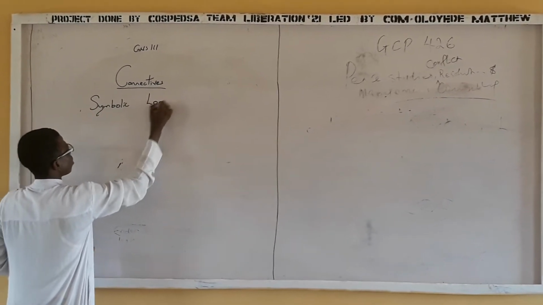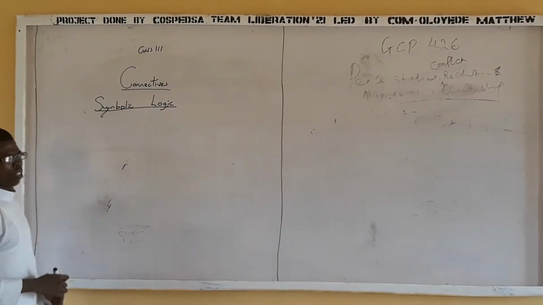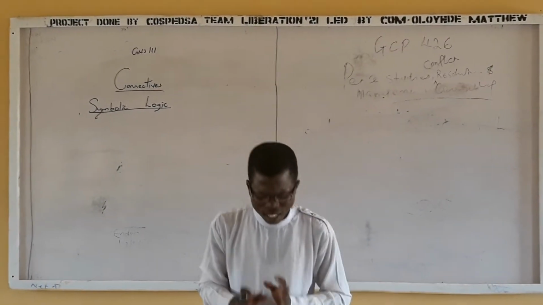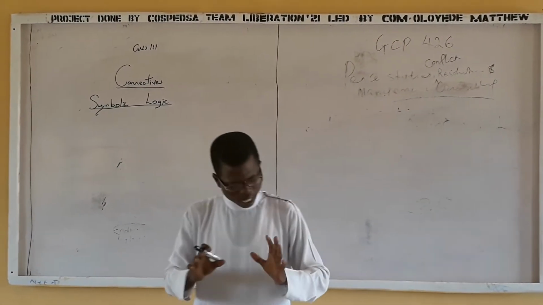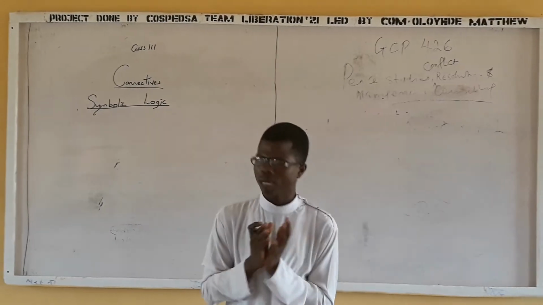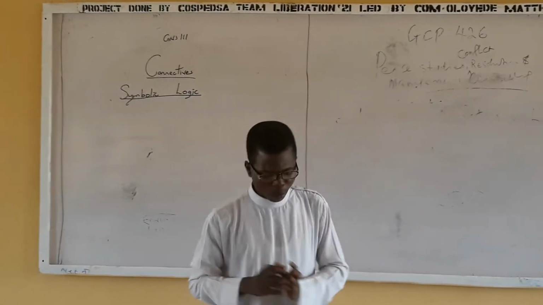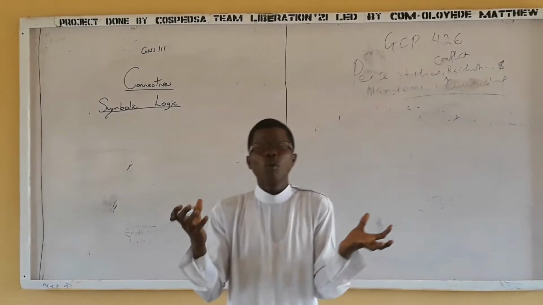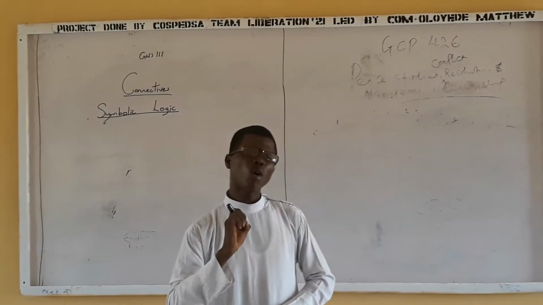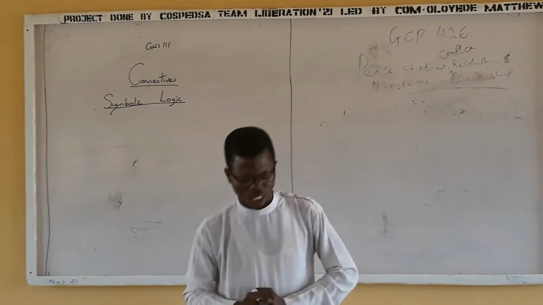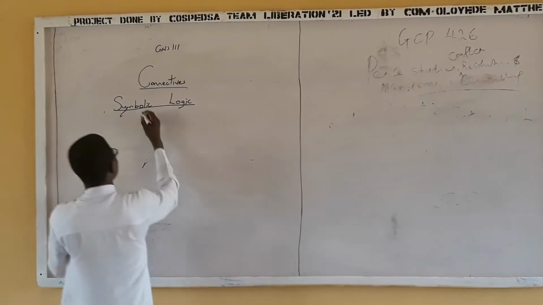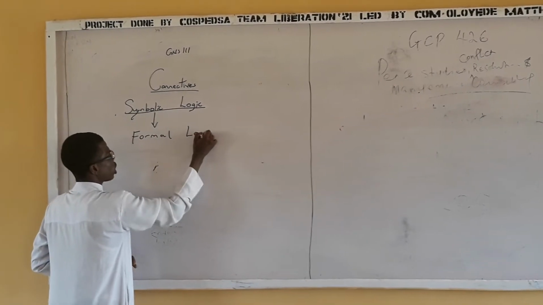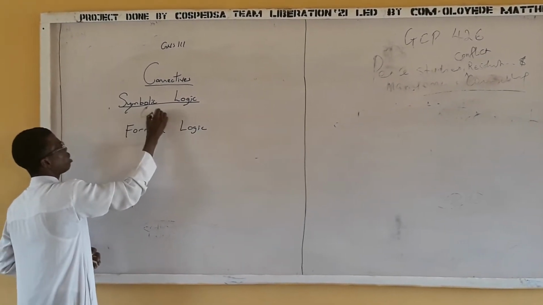Symbolic logic. Let us learn a brief history about that now. In the middle of the 19th century, the British mathematician George Boole and Augustus de Morgan both opened a new field known as symbolic logic or formal logic. So another name for symbolic logic is formal logic. You can call it symbolic logic or you can call it formal logic.